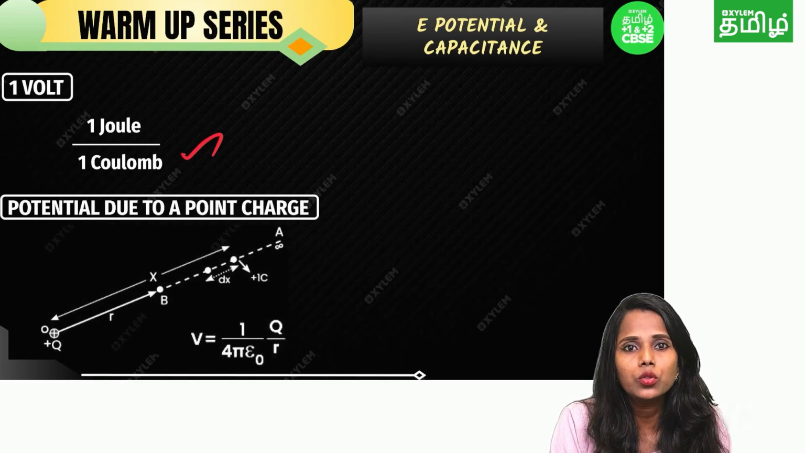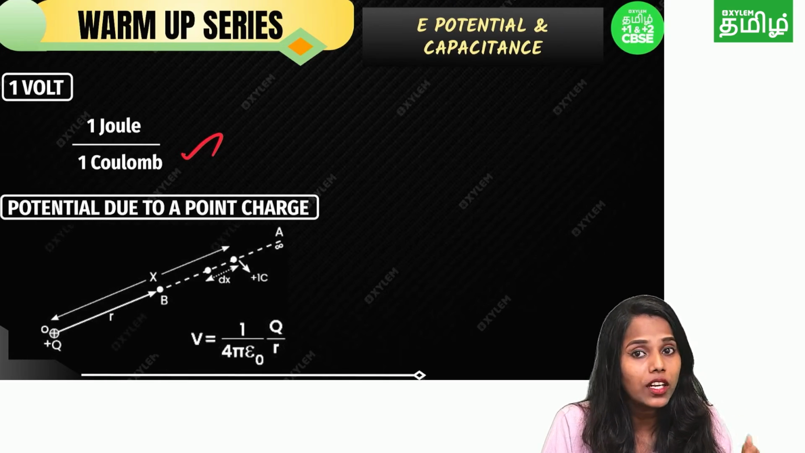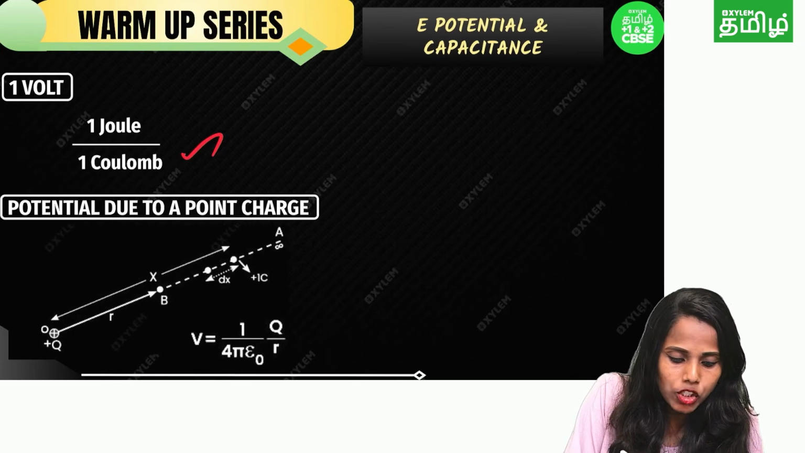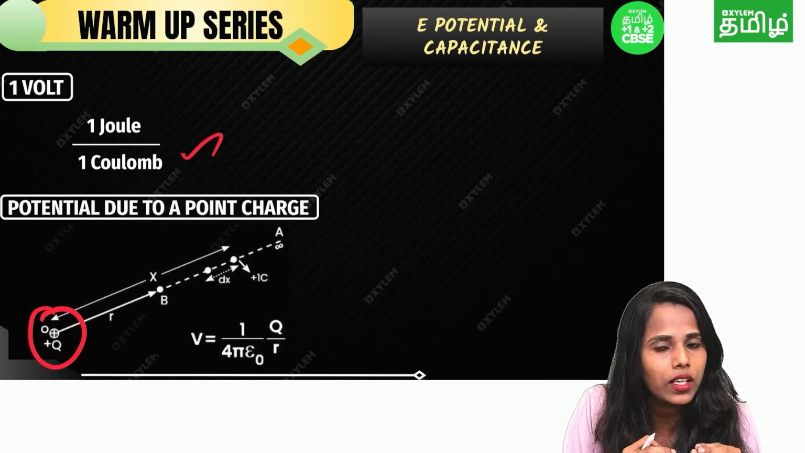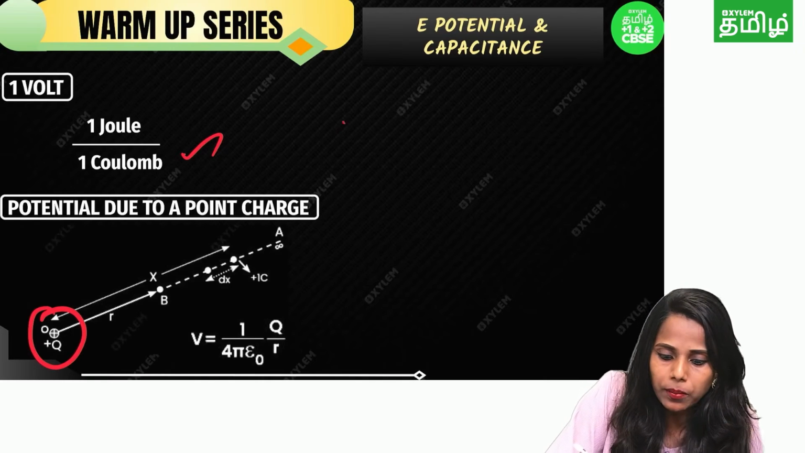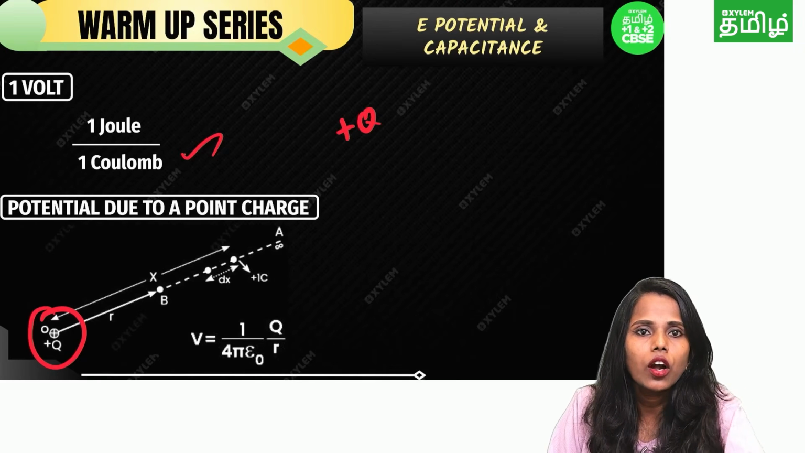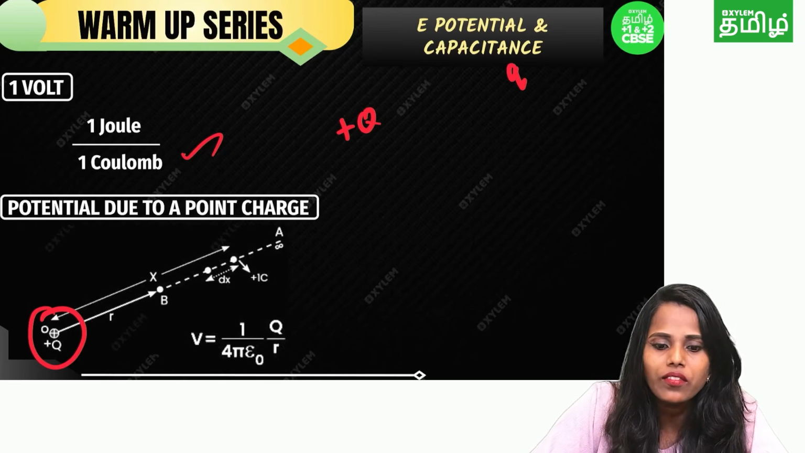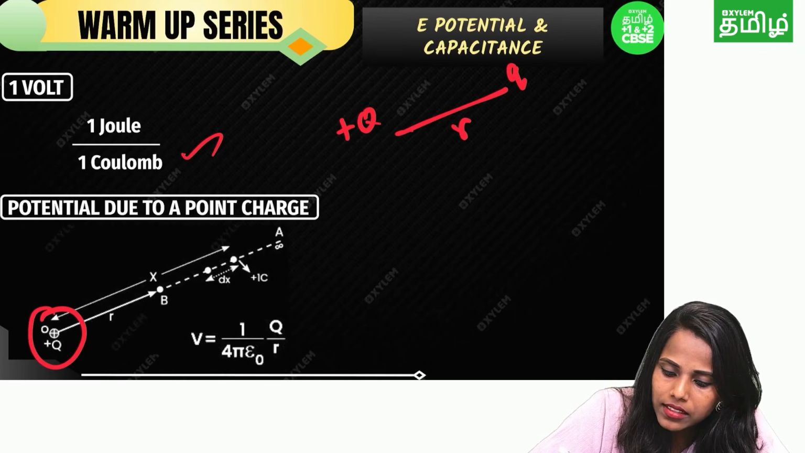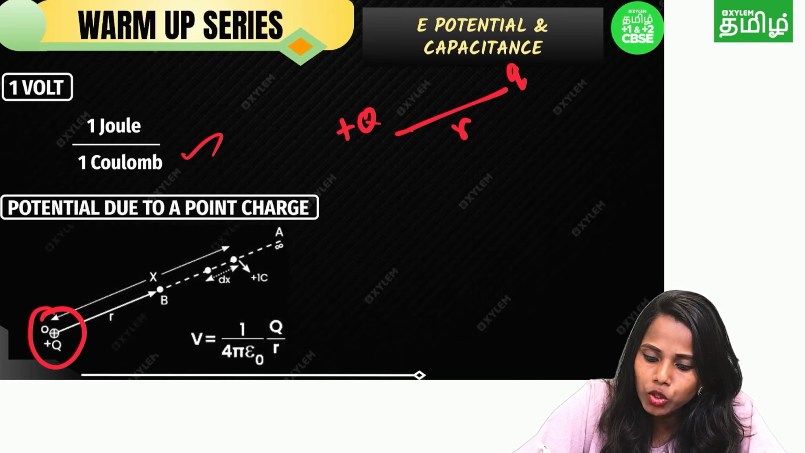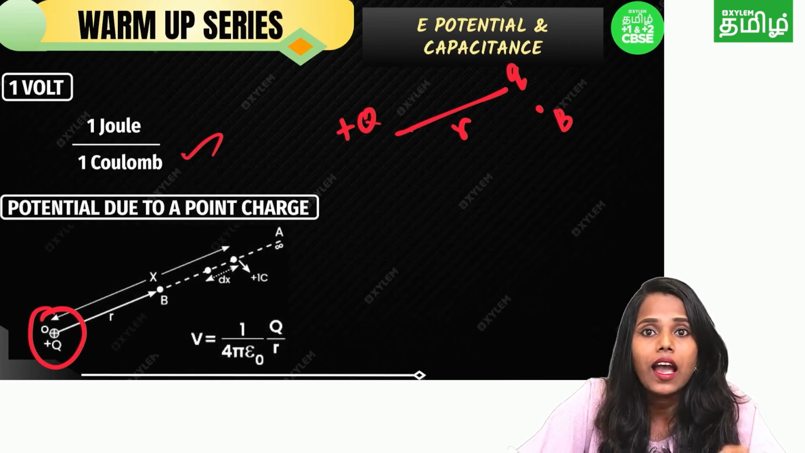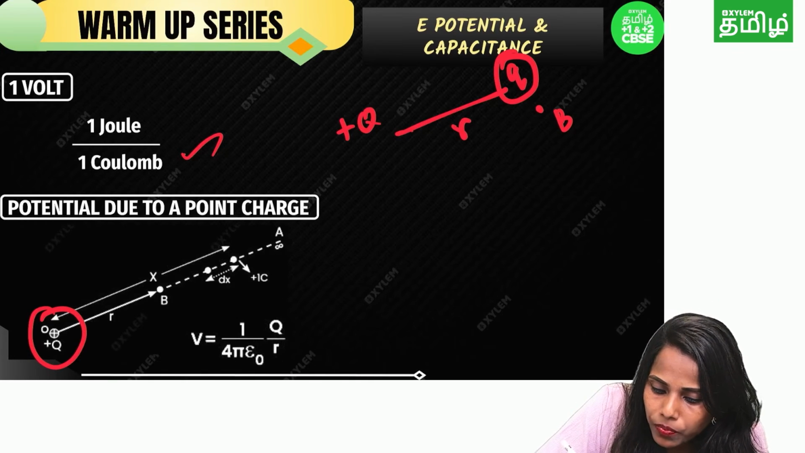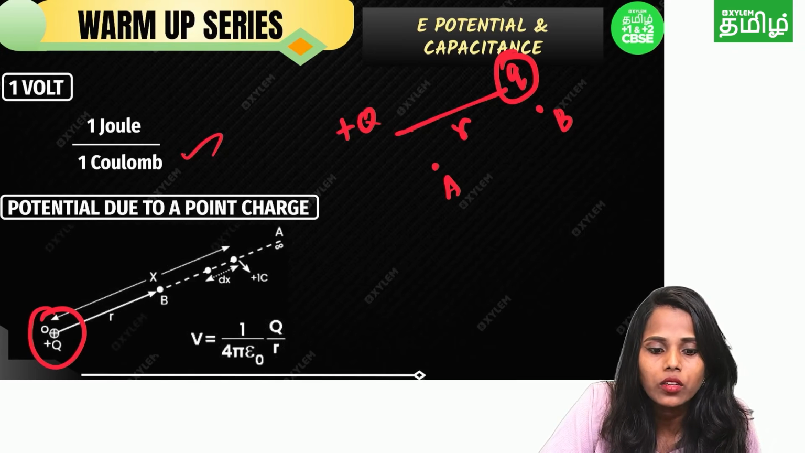What is potential due to a point charge? Here we have a source charge plus Q. Listen carefully. Let me write here plus Q. Again we have one more charge, q, separated by a distance r. Now this plus q charge, which is present at point B, I try to bring from B to A. You got my point?